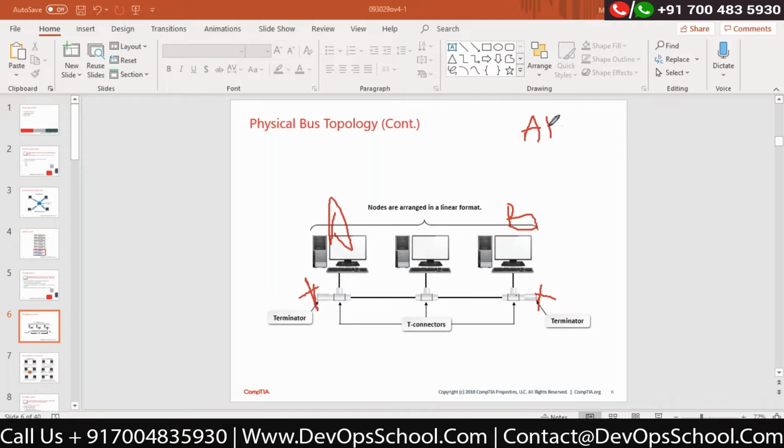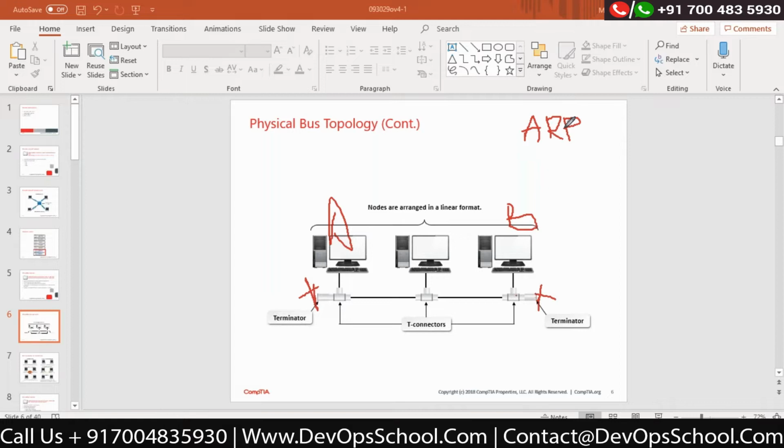ARP. Now imagine what happened in case of ARP. Now if my computer A was talking with B, that is a precise communication. That means computer A wants to talk with B. That's fine, because as per our bus topology, only two computers would be able to talk with each other. I agree, no problem. But there is one more problem in bus topology.